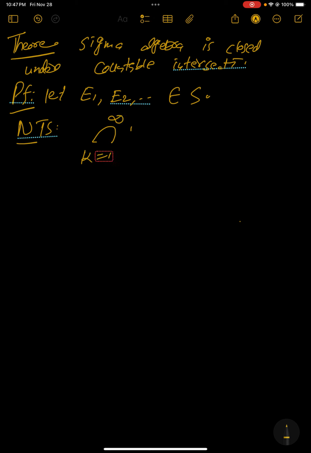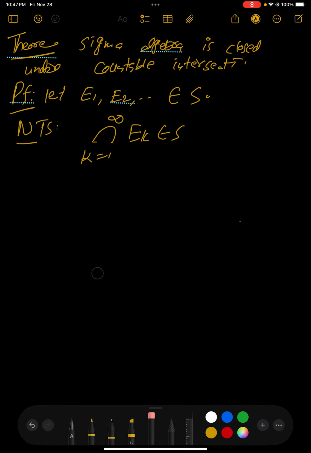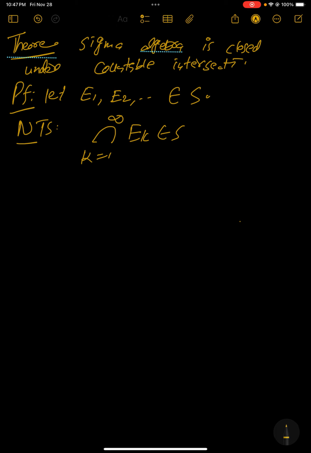Okay, so the proof. How can we prove that if we have any sigma algebra S, then it is closed under countable intersection? Let us say we have countably many sets in the sigma algebra S. What do we need to show? We need to show that the intersection over k equal to 1 up to infinity of E_k belongs to S. So how can we show that? We already assume that E1, E2, E_k all belong to the set S.